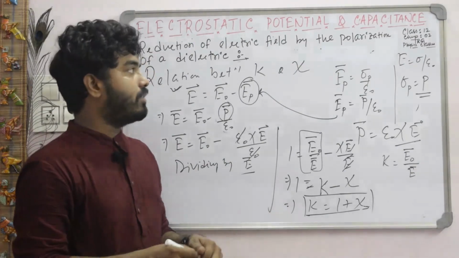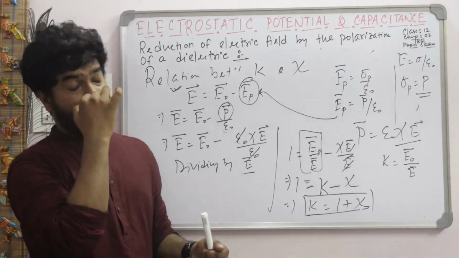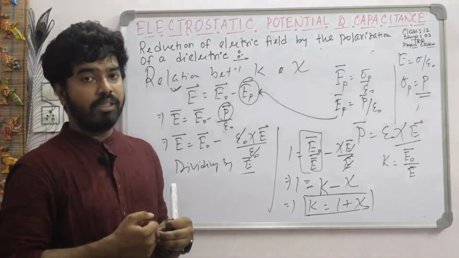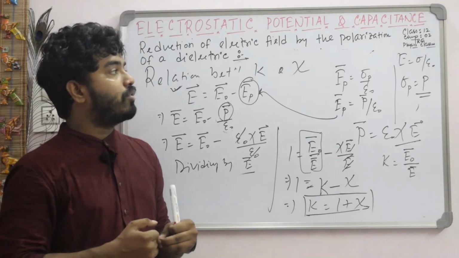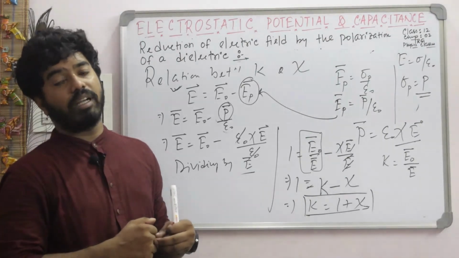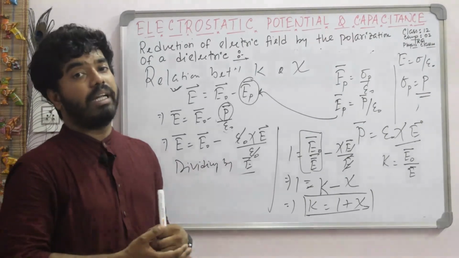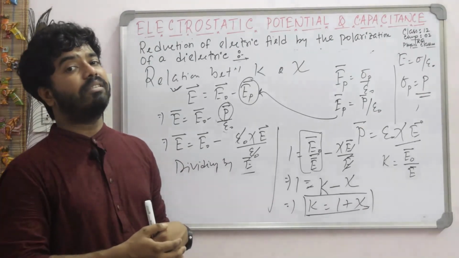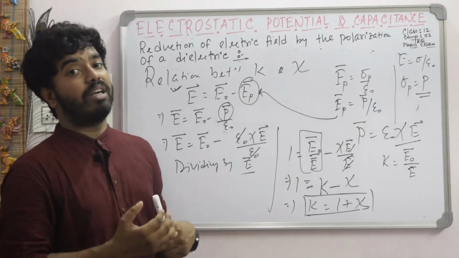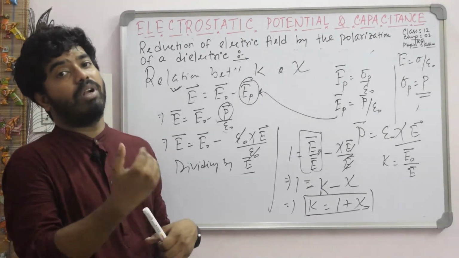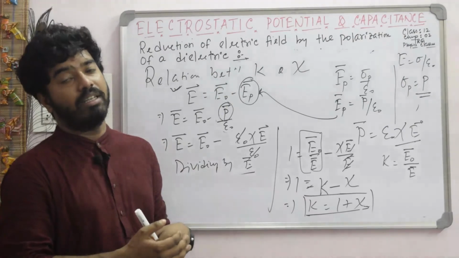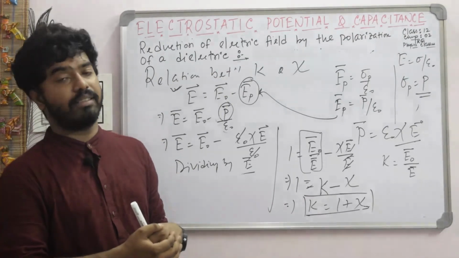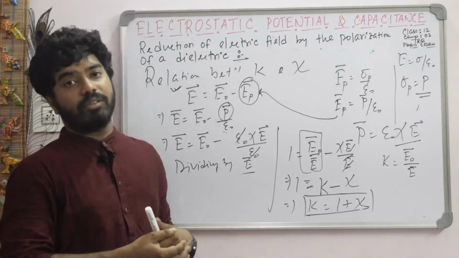So students, this is all about today's class, and this class is conceptual and very important for your next 2-3 lectures. So what did we learn from this class? We learned that when we use a dielectric slab inside a parallel plate capacitor, the electric field reduces. We learned what a dielectric is, the polar dielectric, non-polar dielectric, how to polarize a polar dielectric, how to polarize a non-polar dielectric, etc. So this is all about this class.